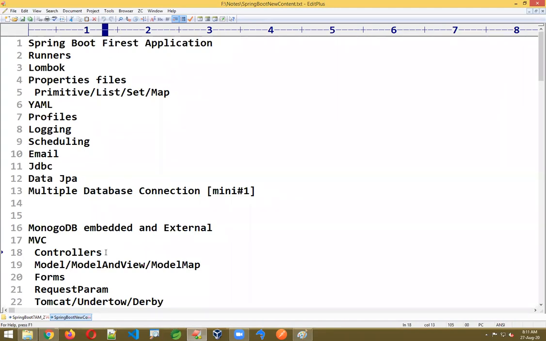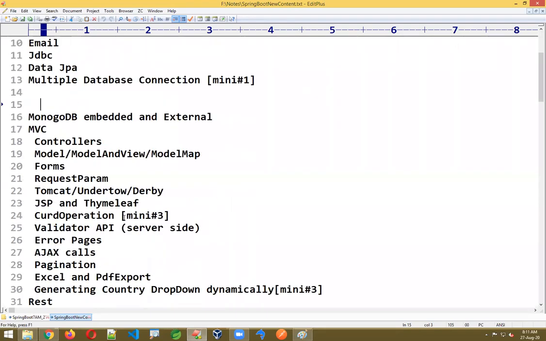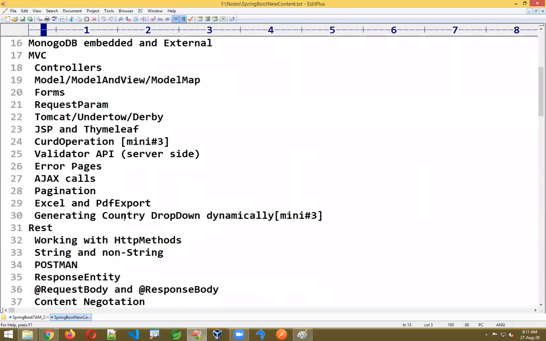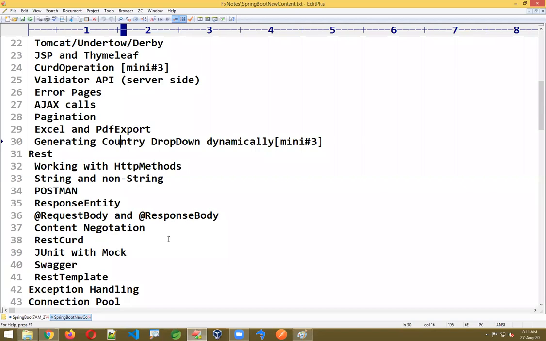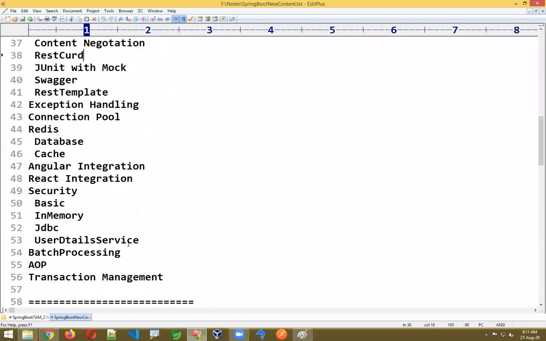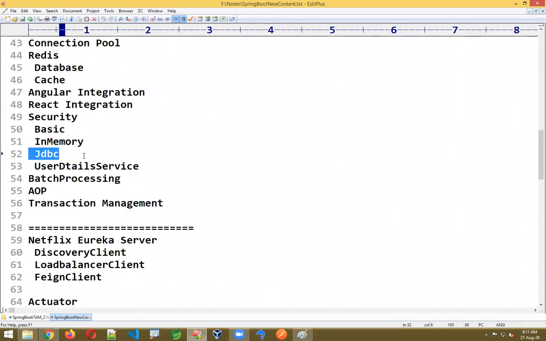Subject order will be slightly changed. Some concepts which are actually less used, I'll explain at the end. For example, there is the concept of JDBC. People say, sir, we don't want JDBC, we want to work with JPA. So I'll teach JDBC at the end. Like that it will be.